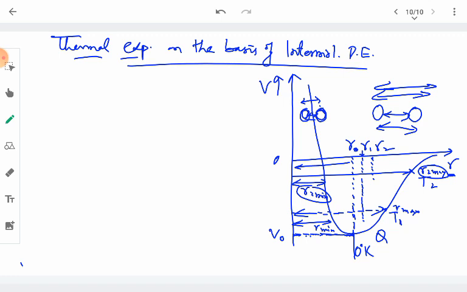There are a lot of applications where thermal expansion is desired and where it is not desired. Just as in the case of railway tracks, a small gap is always left between the rails to avoid accidents, because in summers, due to thermal expansion, the length of the railway tracks increases.